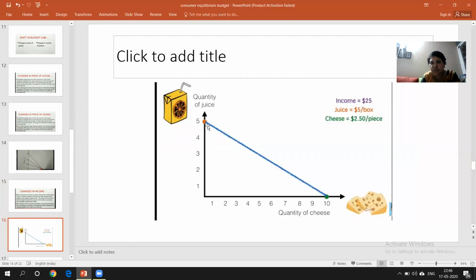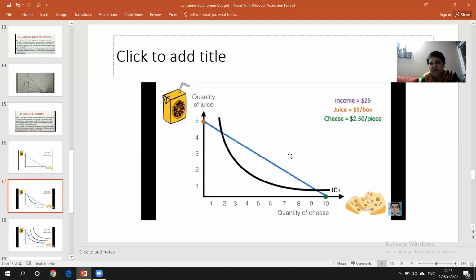Suppose there are two products. Previously, you might have a quantity of juice and I'm going to say cheese, right? Two products you might have imagined. You can see the prices are also written. Income is, for example, 25 rupees, juice is 5 rupees per box and cheese is 2.50 per piece. You can imagine how many units you can purchase. Either you can go for only juice, 5 units, but then you will not get equal satisfaction. So automatically you want a combination of both goods. That means we cannot go for zero of either commodity. It is just to draw a line and show you how many units you can purchase. Now I'll show you the next slide.